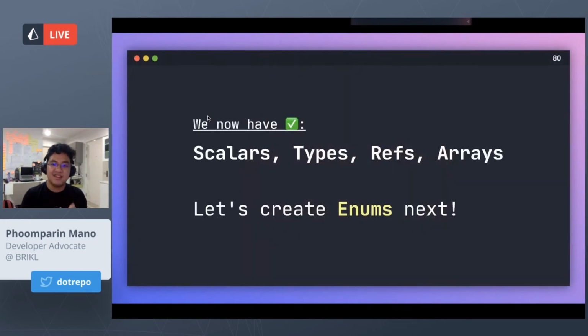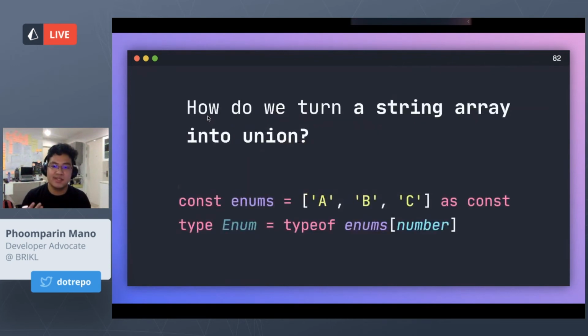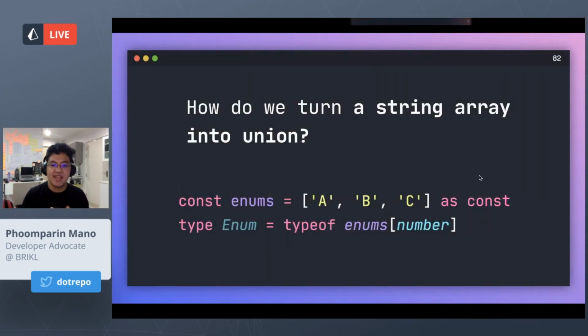So we now have scalars, types, references, and arrays. Now let's create an enum in our schema builder. This is the API that you would expect an enum to have, right? It would get the list of options, and then it would allow the user to just pick one. So that would be a union. But the question is how do we turn a string array into a union? That's pretty hard to do. I know the easy way to go about this is you can use as const.